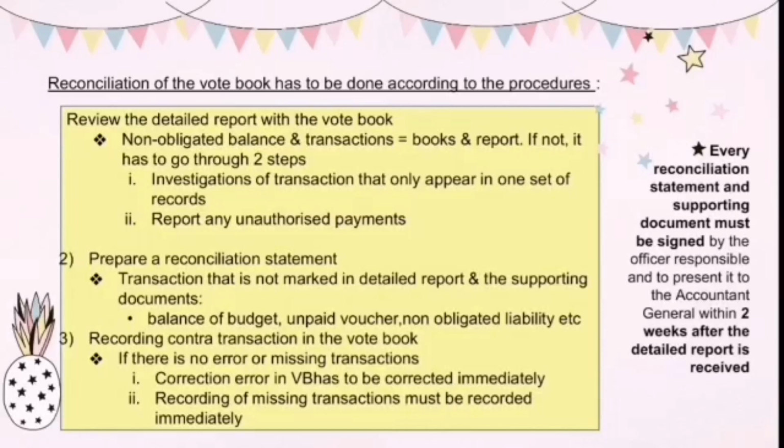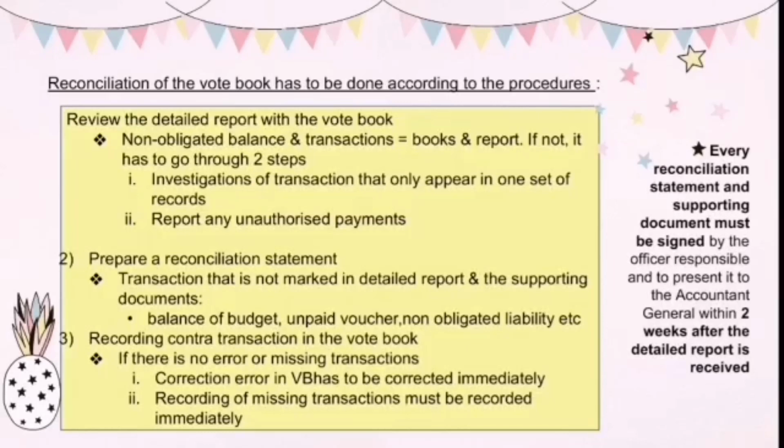So the first procedure is to review the detailed report with the vote book. When the detailed report of the monthly expenses is received from the Accountant General Department, it must be checked and marked with the transactions recorded. If the non-obligated balance and transactions are the same in both books and report, then it ends here. But if not, it has to go through two steps.